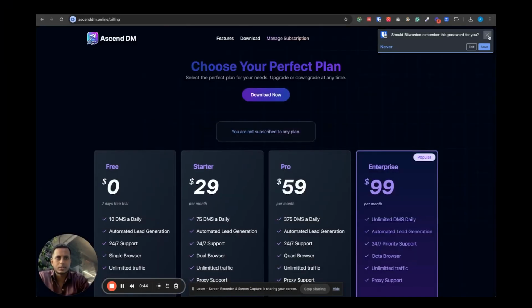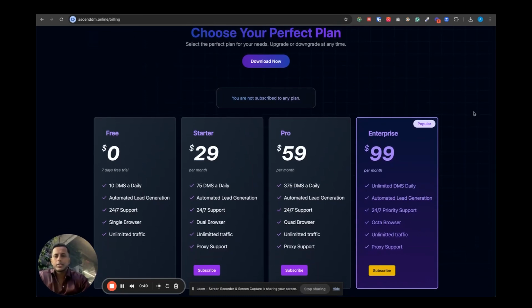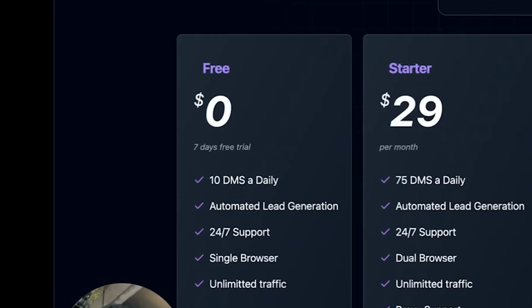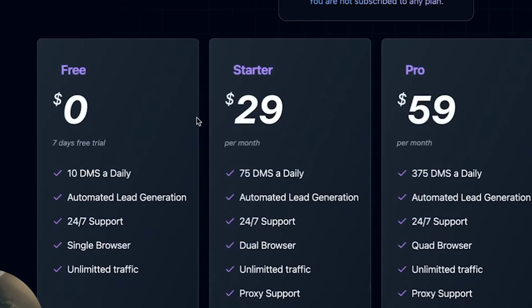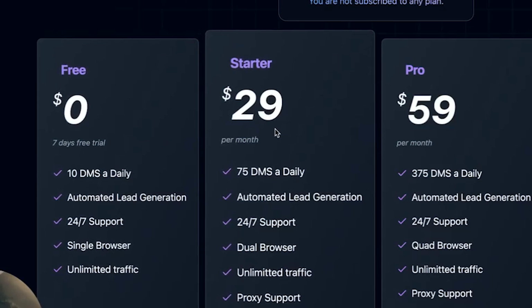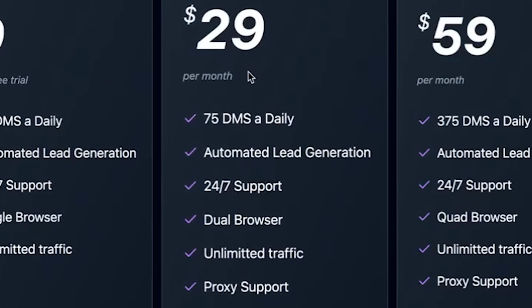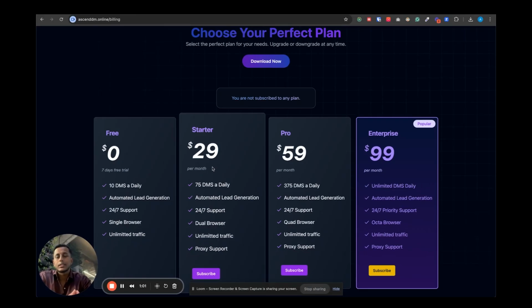Once that has been done, you can select your plan. As you can see here, we have a 7-day free trial. And as I mentioned, you can also get started for as low as $29 per month, which gives you 75 DMs per day, which means that you can send around 2,200 something DMs per month.